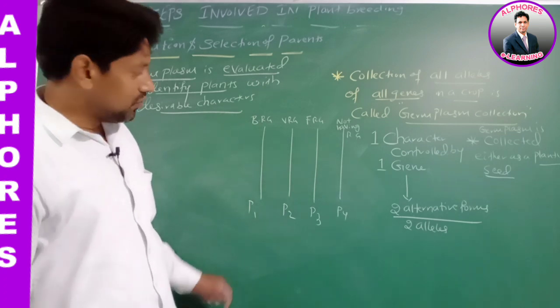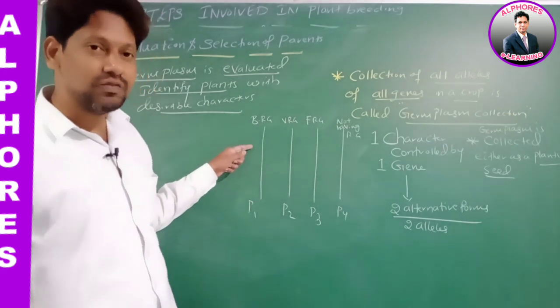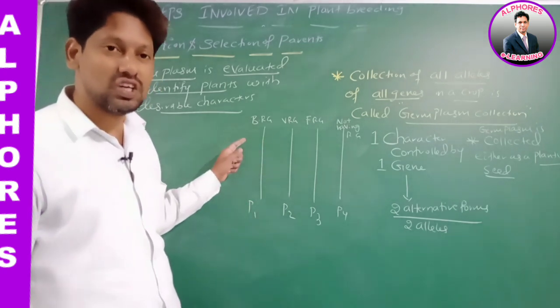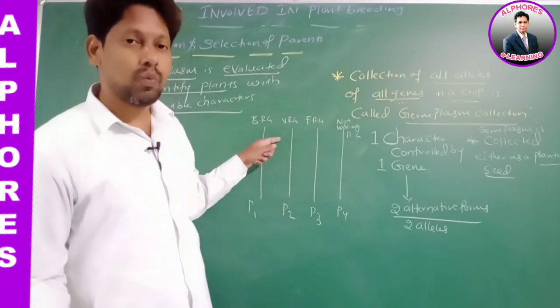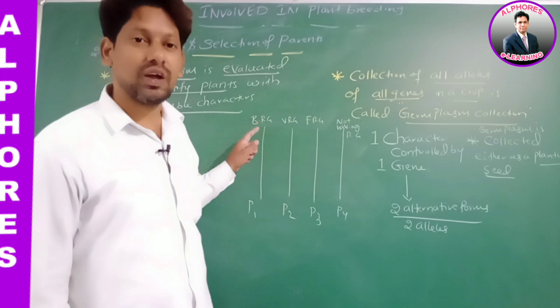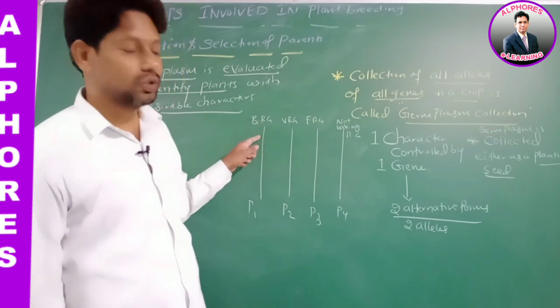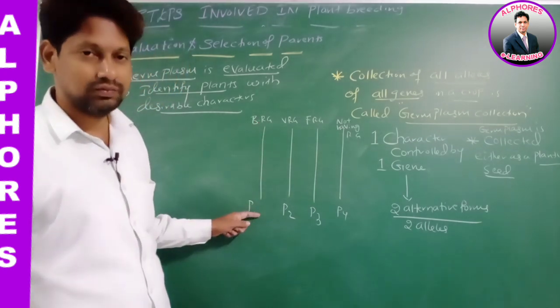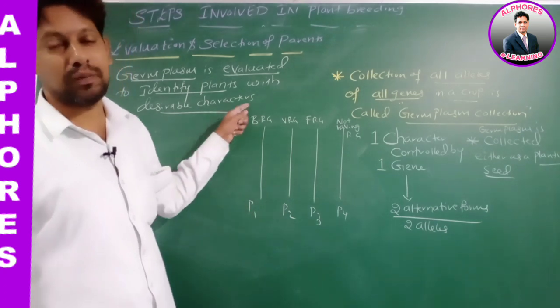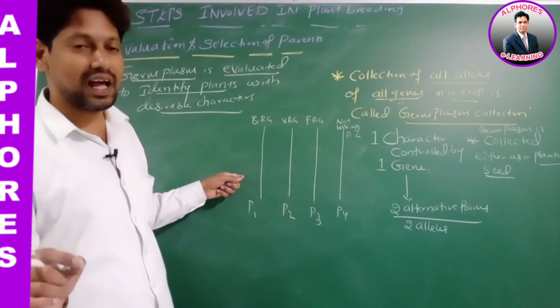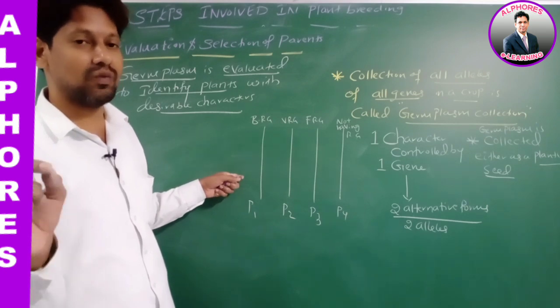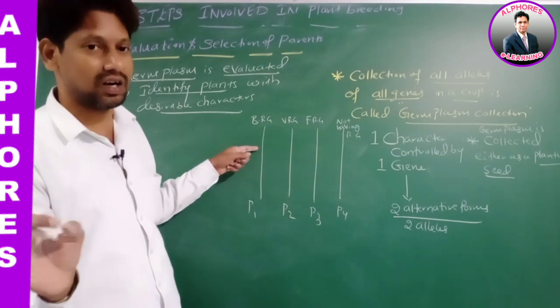First you have to know in which plants the bacterial resistant gene and viral resistant gene are present. So we have to evaluate the germplasm. Go for the first plant. When you evaluate the germplasm, it means we are checking the genes present in this plant, whether it has the bacterial resistant gene or viral resistant gene or not.